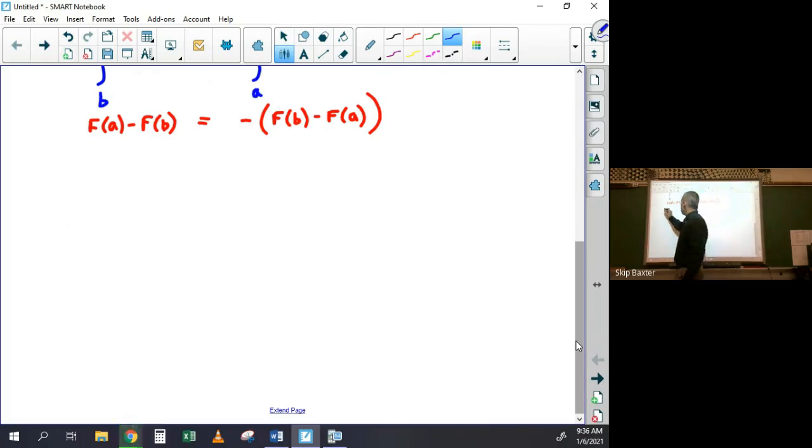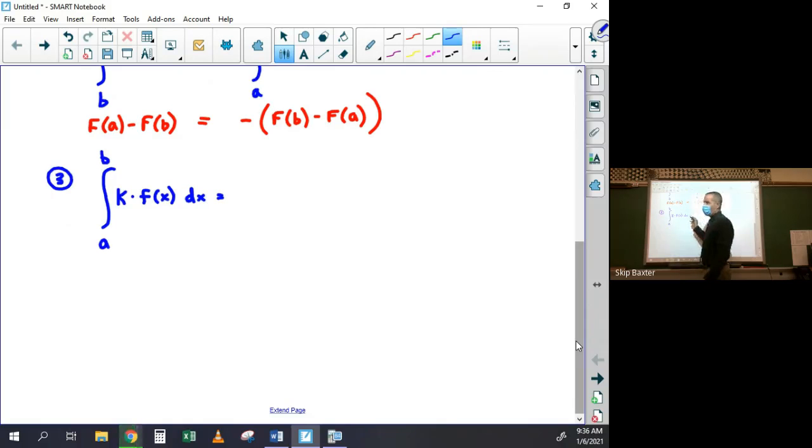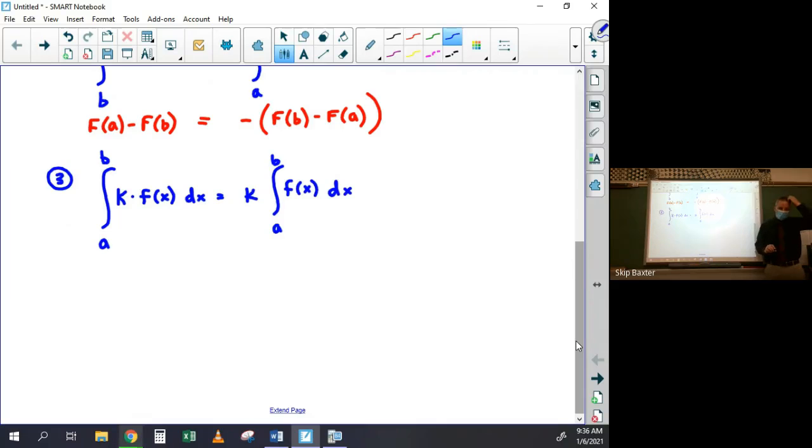Okay, the third thing is if you have the integral from a to b of a constant times f of x, you can just take the constant outside and then take the integral from a to b of f of x. This just follows directly from the techniques of integration, the constant multiple rule. So it works for definite integrals as well. Not shocking, hopefully. That seems like it should work.